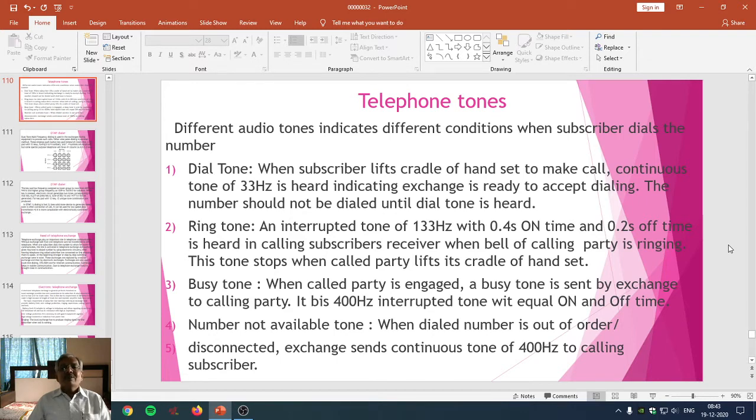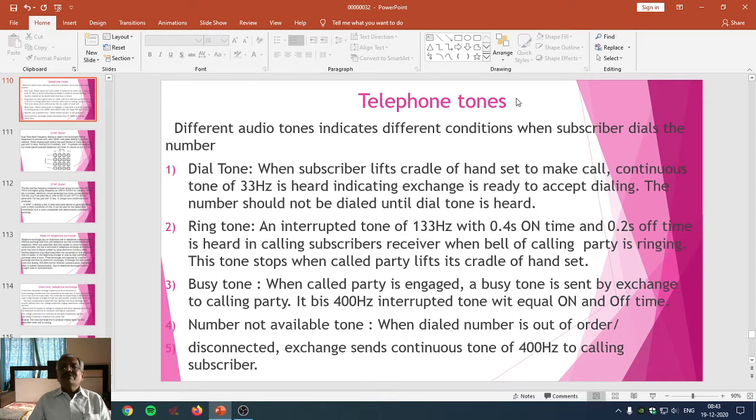Friends, today we are going to study another aspect of telephone communication, and that is the different telephone tones which are used. And these tones have a specific meaning.